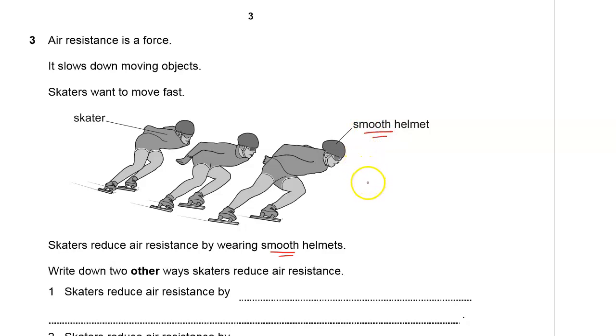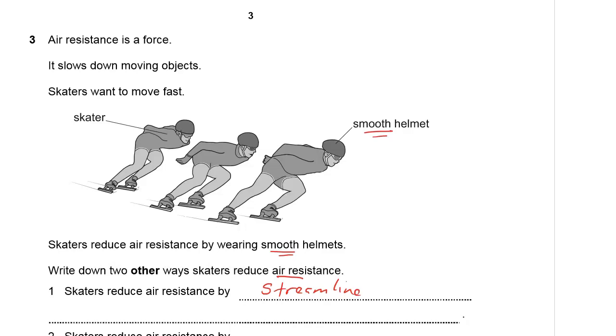Write down 2 other ways skaters reduce their air resistance. Number 1, the skaters reduce air resistance by forming a streamline shape. Of course, the way they are bending right there is to form a streamline shape. This will have less air resistance.